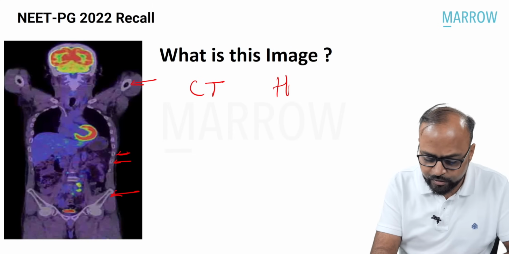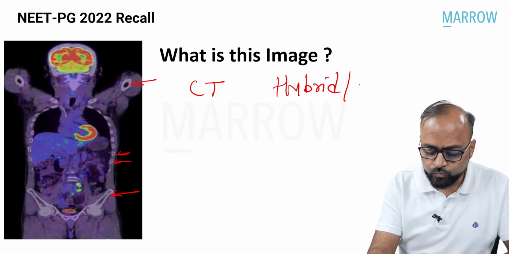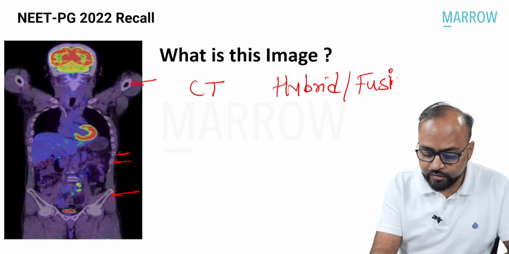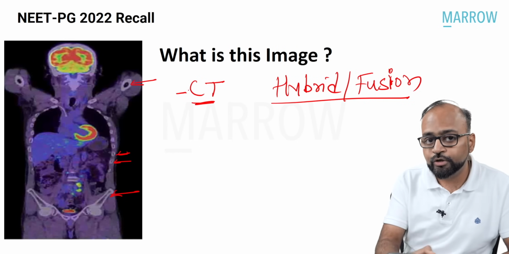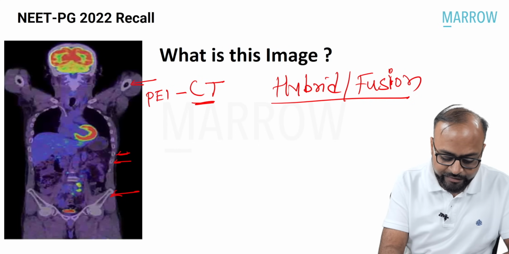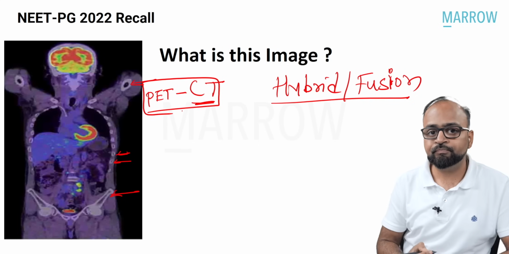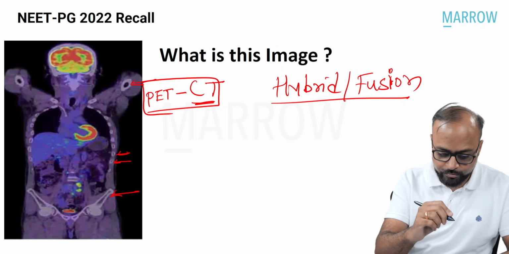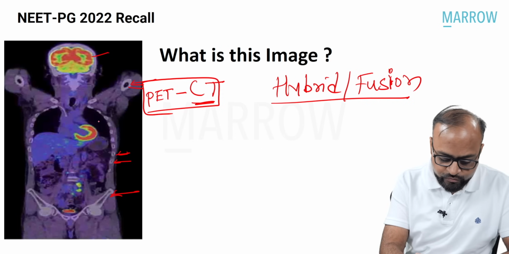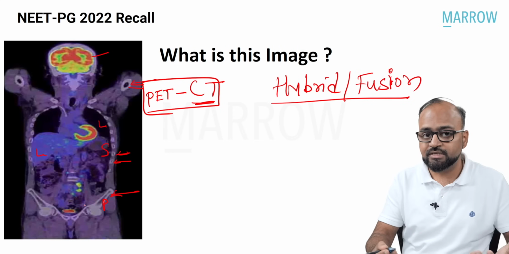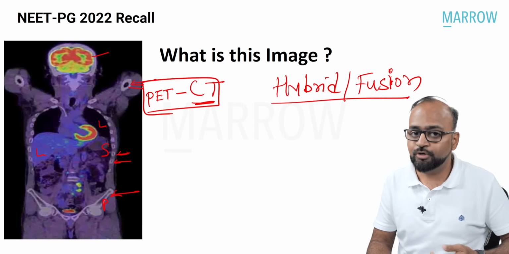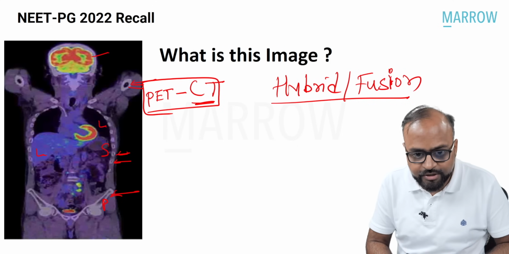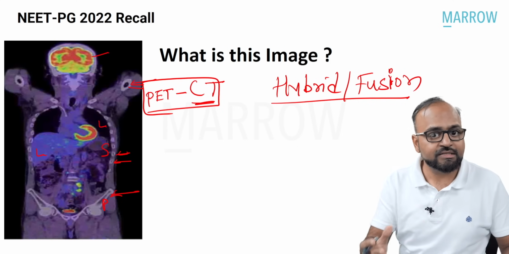This is a classic example of a hybrid or a fusion imaging technique where an anatomic imaging modality like CT is combined with a metabolic or a functional imaging modality like PET. So what is this? This is actually a PET CT, where CT is giving you the anatomic information as to where the brain is, where the humerus is, where the lungs are, where the liver is, where the spleen is, where the pelvic bones are and where are the muscles, whereas PET is giving you the functional information about the metabolic status at that particular site. So this is a fusion imaging technique, called PET CT.